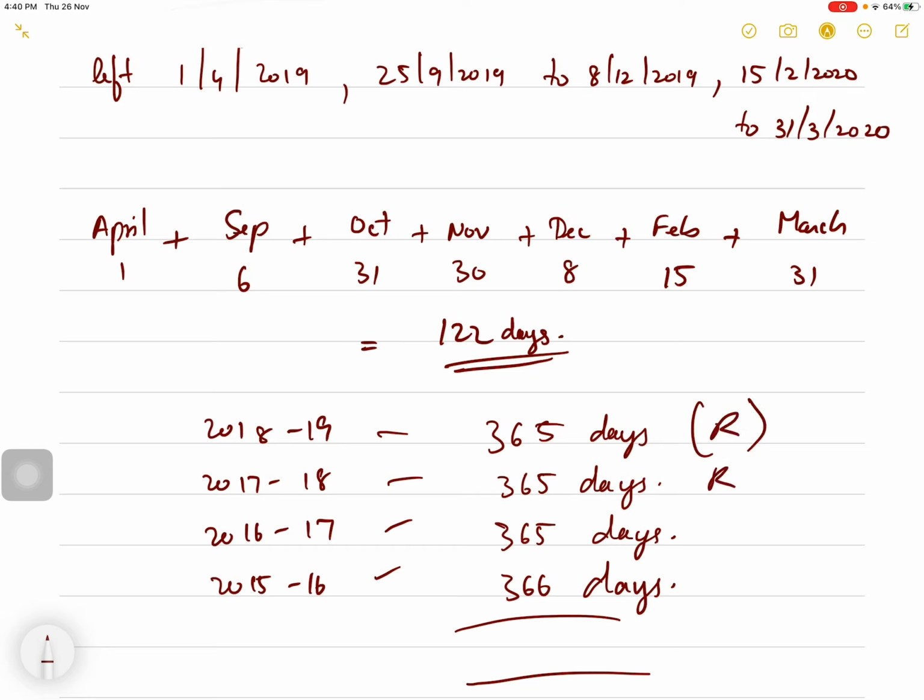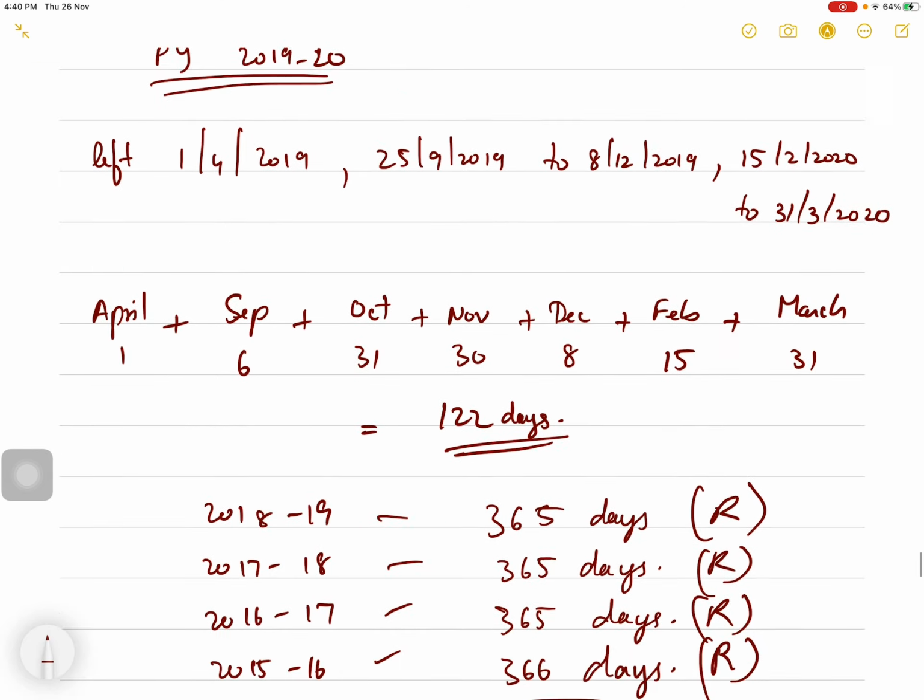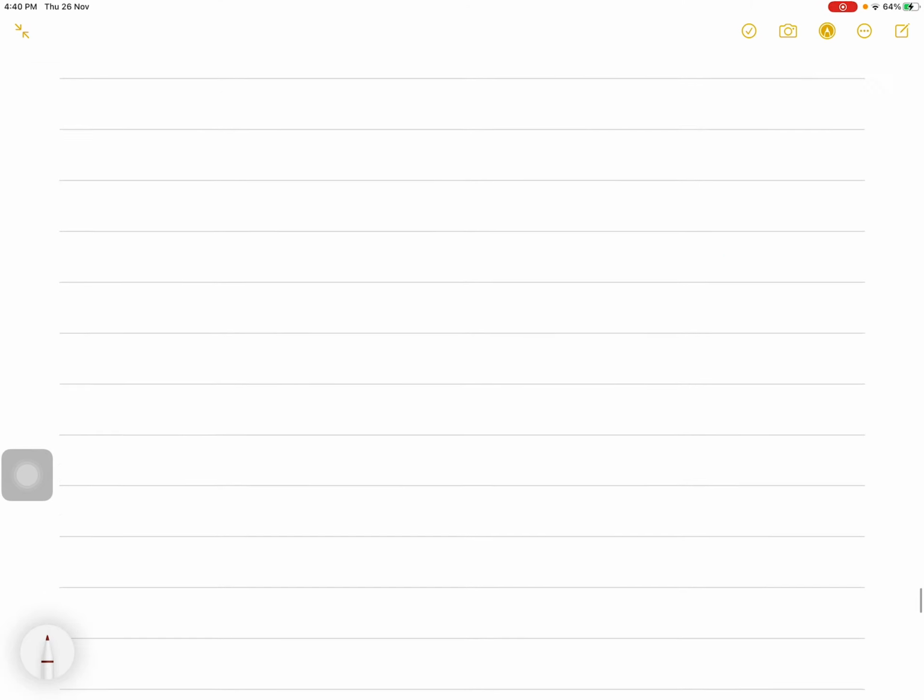Out of 10 years preceding the previous year, at least 2 years he is resident, and the total stay in India during 7 years preceding the previous year is more than 730, right? So he satisfies both the additional conditions. So he is ordinarily resident. Okay, take down the answer.